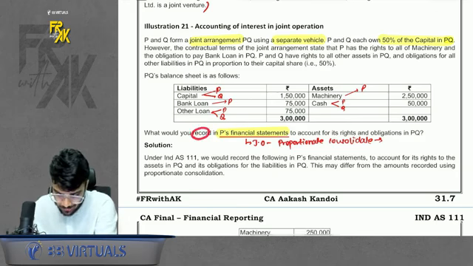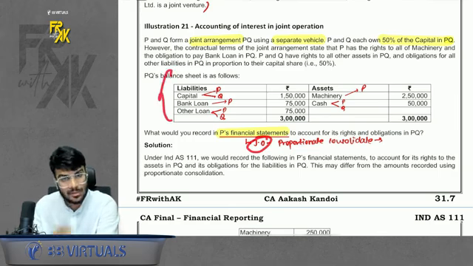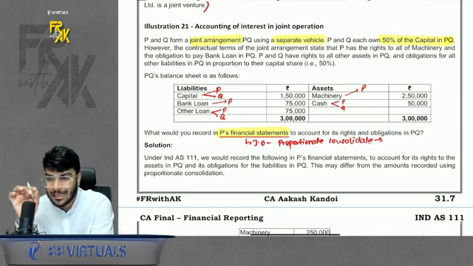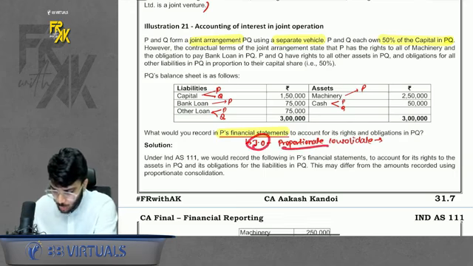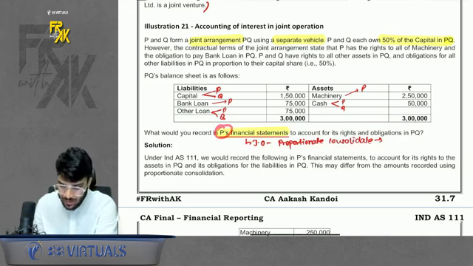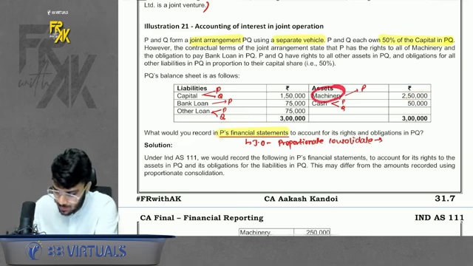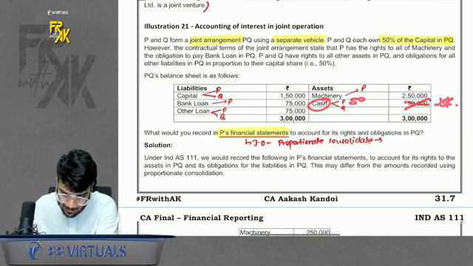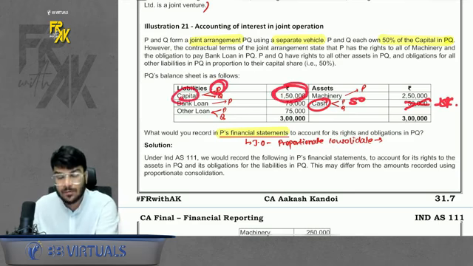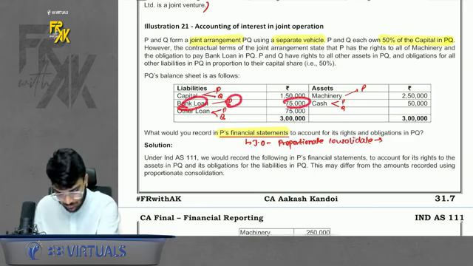So individually they have given. Now you have to record what P will record in its financial statements. Remember, it is a joint operation, as per second definition, separate legal entity and identify the individual rights in asset liabilities. So joint operation follows proportional consolidation. P will record in its own financials whatever belongs only to P Limited. Machine belongs 100% to P, so full 250 will be recorded by P. Cash belongs to P only up to the extent of 50%, so out of this, 25,000 will be recorded by P. Similarly, capital belongs to the extent of 50%. Out of 1,50,000, 75,000 will be recorded by P. Bank loan belongs only to P, record full.